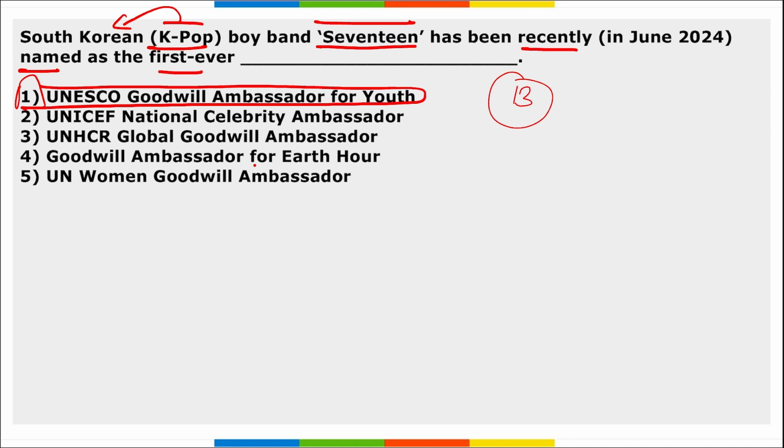Then apart from this, if we talk about Goodwill Ambassador for Earth Hour, here Indian badminton player PV Sindhu joined the World Wildlife Fund as Goodwill Ambassador for Earth Hour India. And Earth Hour, when was it observed? Earth Hour was observed on 23rd of March.